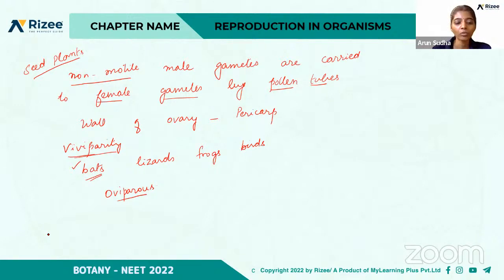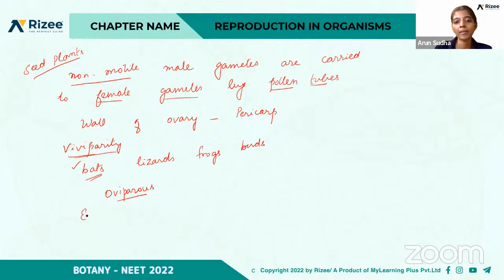Which of the following is a post-fertilization event in flowering plants? Option E, transfer of pollen grains, embryo development, formation of flower, formation of pollen grain. Embryo development, B, is the right answer.